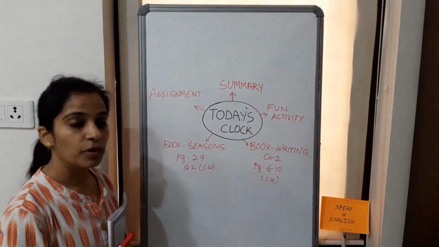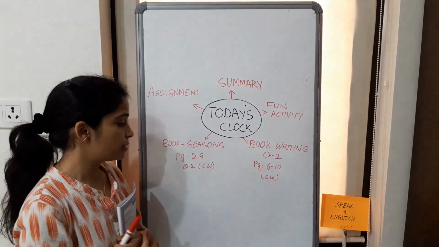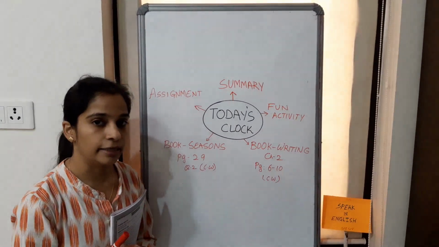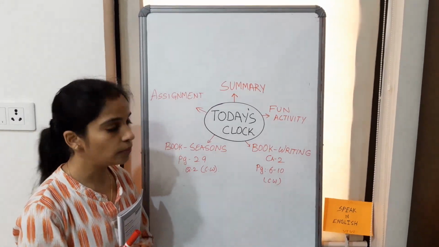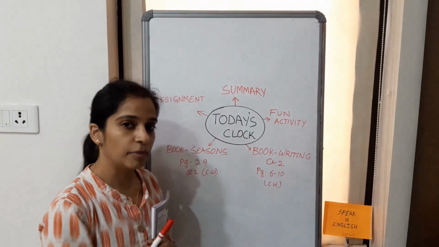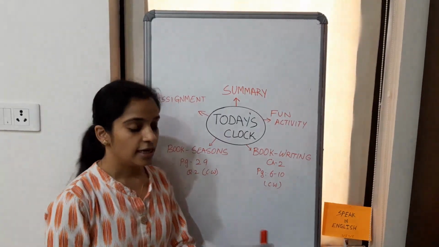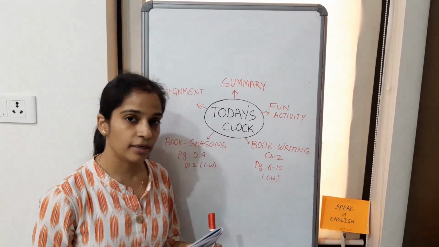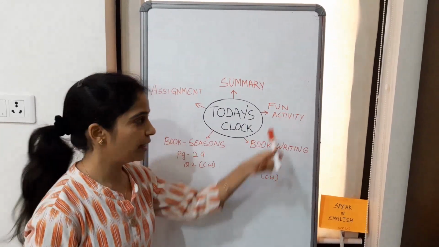Next will be from the book seasons. We are going to do one exercise from page 29. So get your seasons book also ready. And then the last will be the assignment and the summary. So now students, I hope you are ready with your paper or notebook and pencil. So let's play the fun activity.